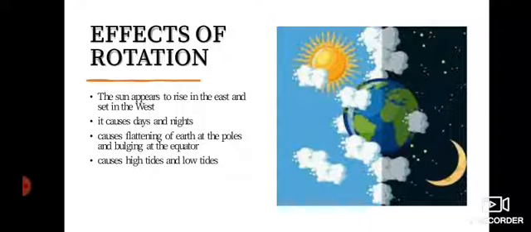Then, it is the effect of rotation that causes day and night. The part of the earth which faces the sun has day and the part which is away from the sun faces night. It causes flattening of the earth at the poles and bulging at the equator. Our earth is not just like a ball, but it is flattened on the top and it is bulging at the equator. So it is also because of the effect of rotation. It also affects the high tides and low tides. And it also causes deflection of winds and ocean currents.